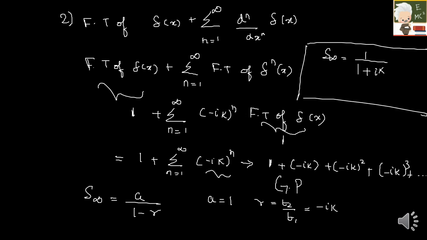So finally, your Fourier transform of this expression is nothing but 1 plus 1 by 1 plus ik.